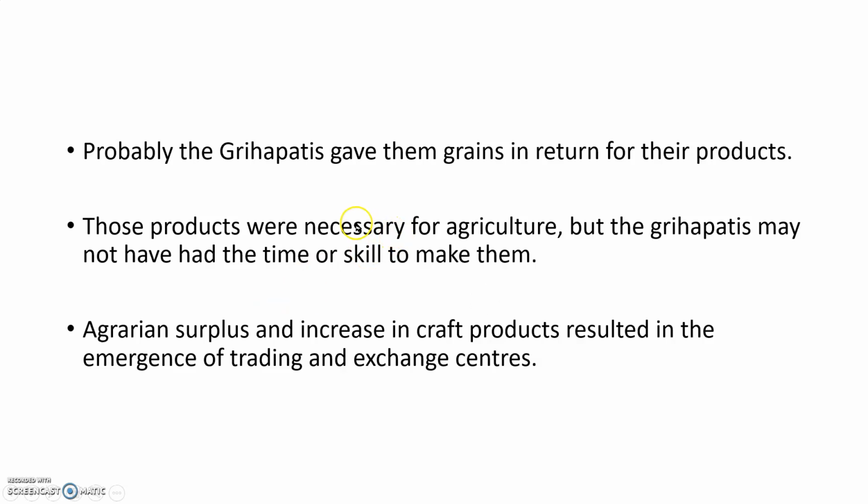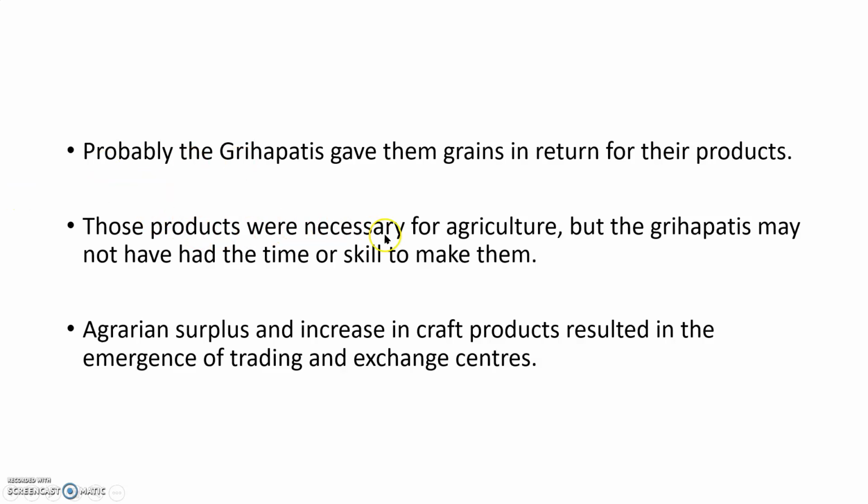Probably the Grihapatis gave them grains in return for their products. Grihapatis means landowners, you know. Okay, so the blacksmiths supply iron tools which will be needed for agriculture. They will give them to the Grihapatis. Then in return, these Grihapatis can give some grains to those blacksmiths, or whatever it may be.